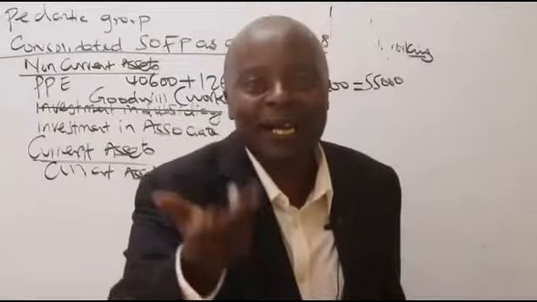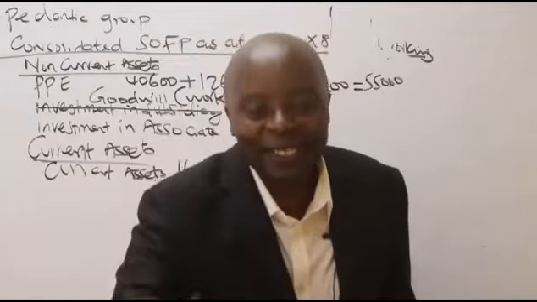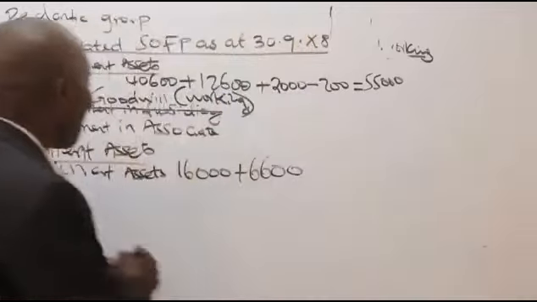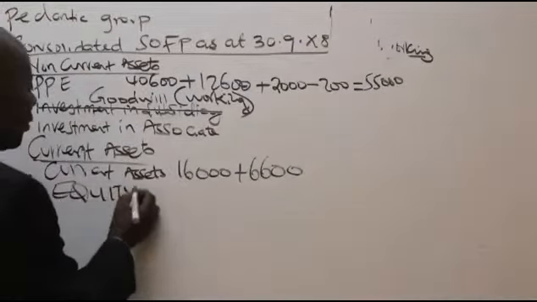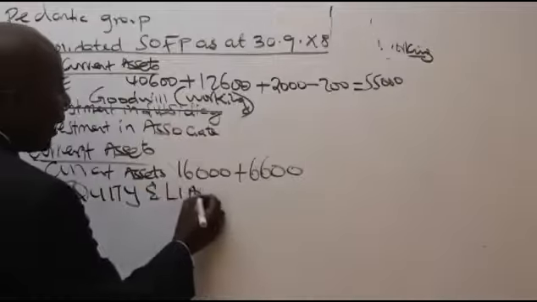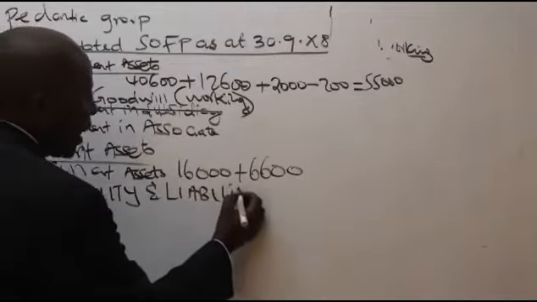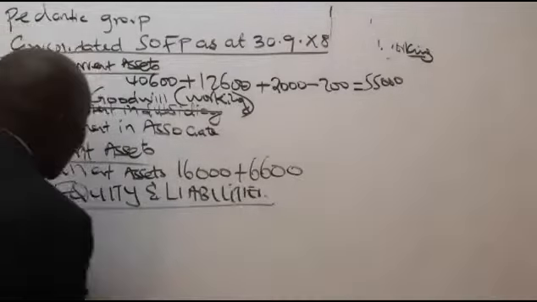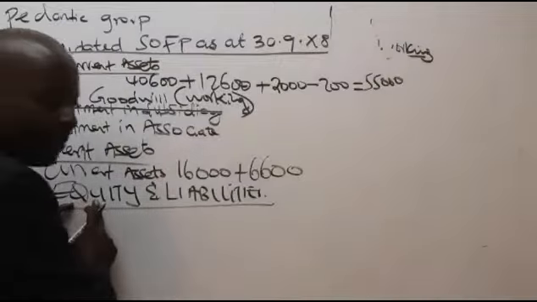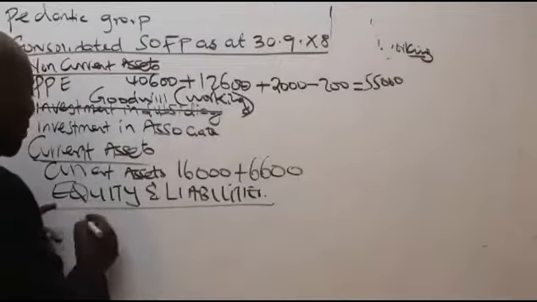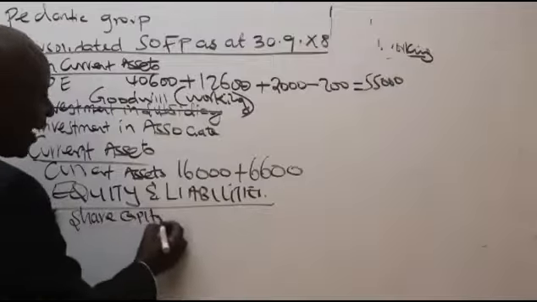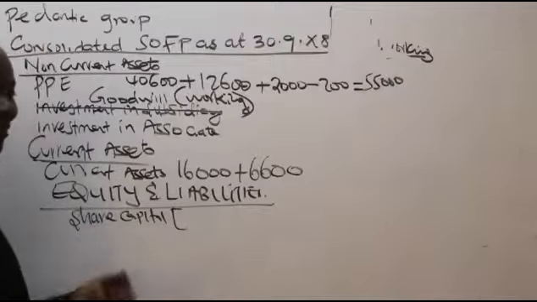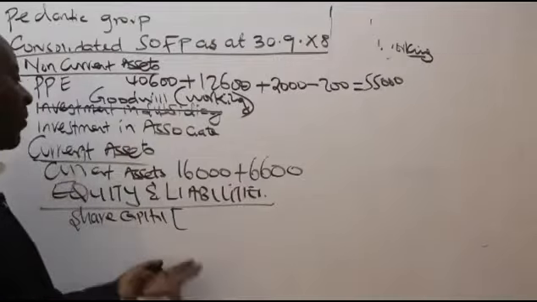Through owner's capital, through liabilities. So now I'll come to this other section and mention here: equity and liabilities. In equity and liabilities, we normally start with the equity, remember. And the famous equity component we start with is what we call share capital. And the share capital, of course, you and I know. I'll never belabor this.